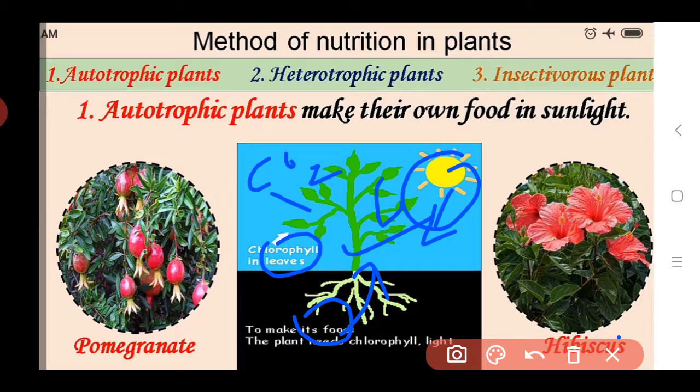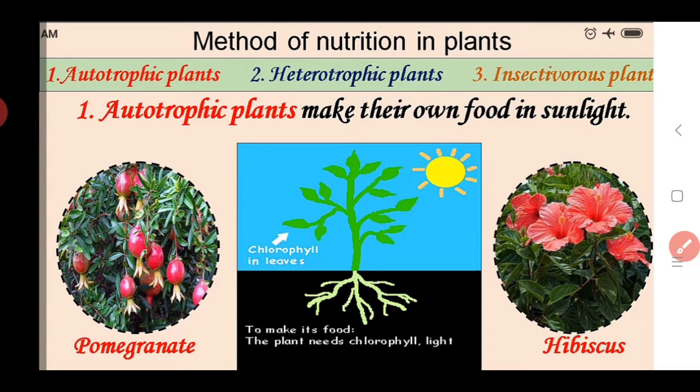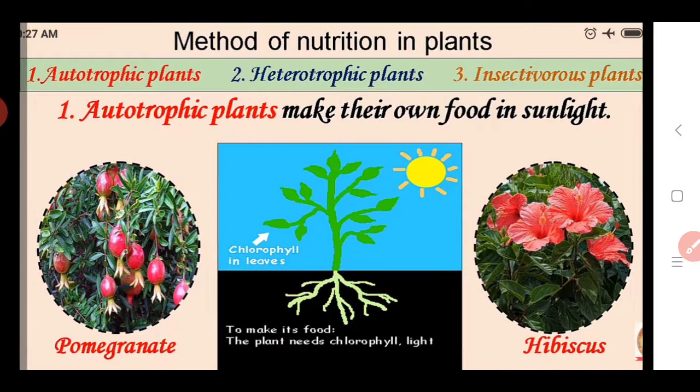Here we see examples of autotrophic plants, that is the hibiscus plant, then the pomegranate plant, and the periwinkle plant. So these are the examples of autotrophic plants. Do you understand? So here I again explain what autotrophic plants are. Autotrophic plants are the plants which prepare their own food by using sunlight.